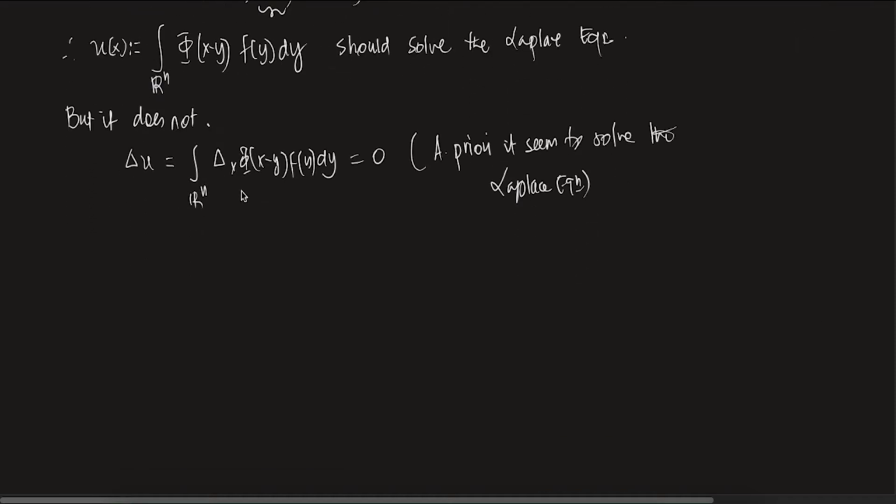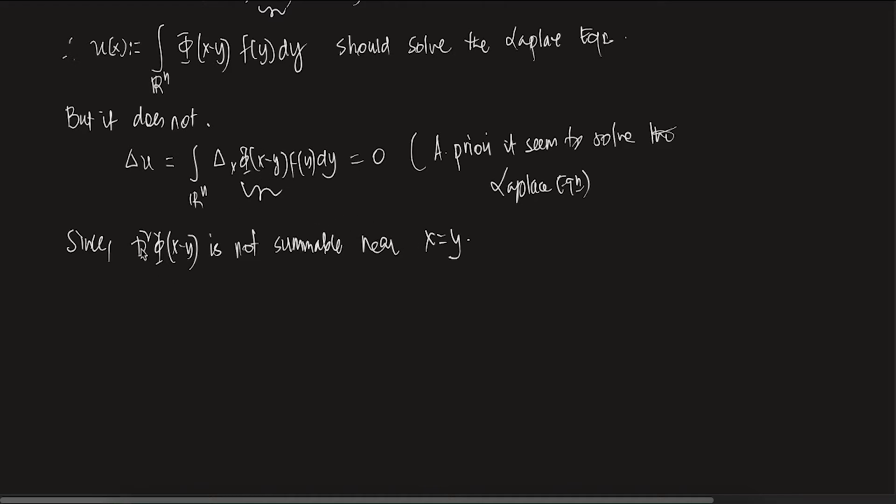Because you see, the second derivative of phi at the point x minus y is not summable near x equals y. Is this clear? There is a singularity at x equals y.